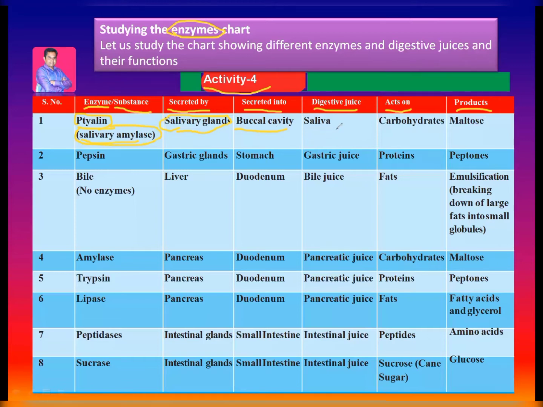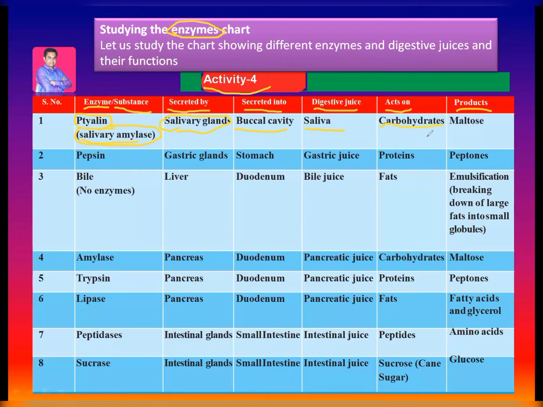And ptyalin or salivary amylase is secreted in which digestive juice? Saliva. This salivary amylase acts on carbohydrates.